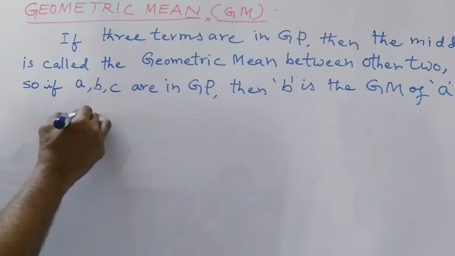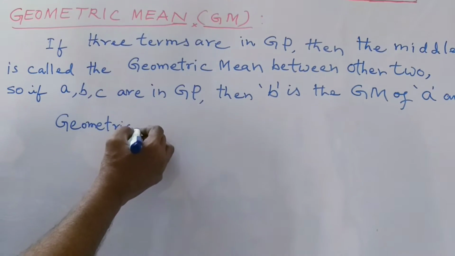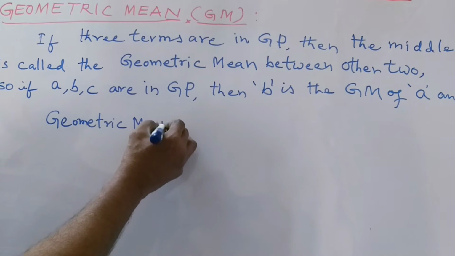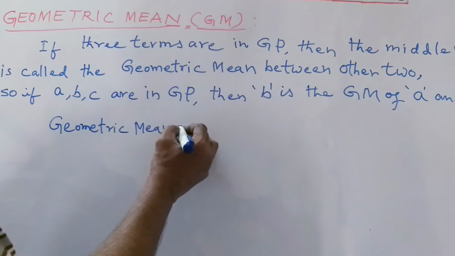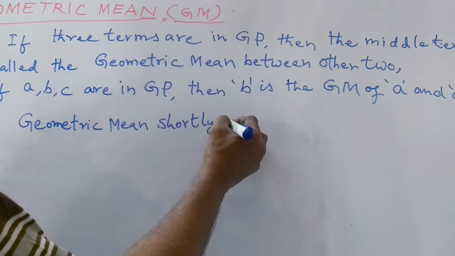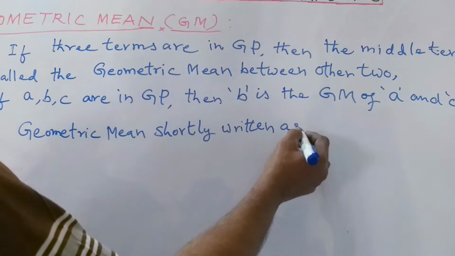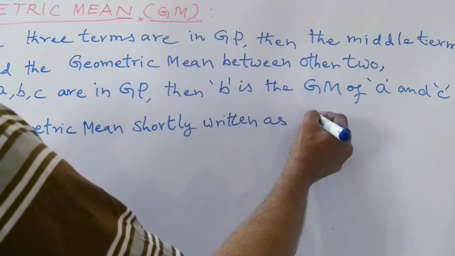Geometric mean is shortly written as GM.